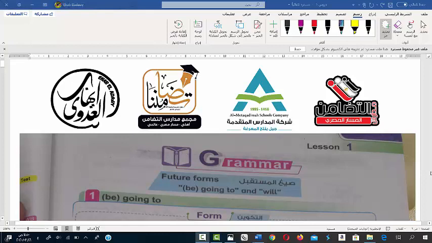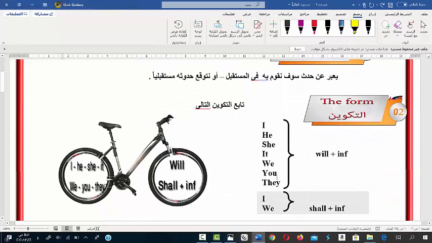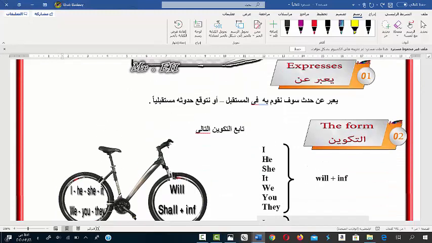And we have a new lesson today for the first prep. We are talking about the future forms. So we have to talk about the future simple tense at first. So I am going to open a new sheet, grammar sheet, which is talking about the future simple tense. Okay, why should we use the future simple tense? In order to express an action which will happen in the future. Not now, not in the past, but that will happen in the future.